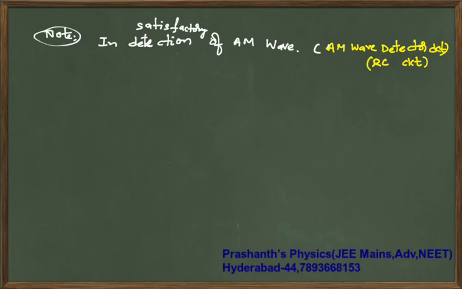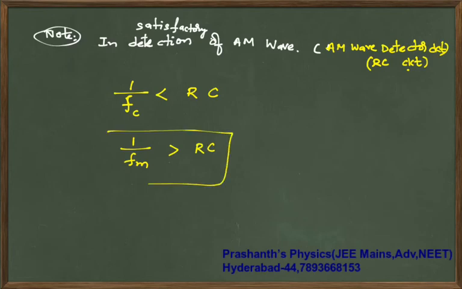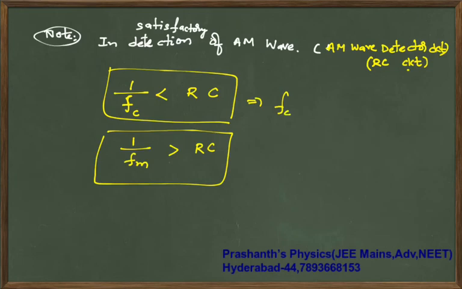In that AM wave detector circuit, for you to have satisfactory detection, the frequency of the carrier signal should be greater than 1 by RC, and 1 by the frequency of the message signal should be greater than RC. Very important. So your frequency of carrier signal you can write as greater than 1 by RC.